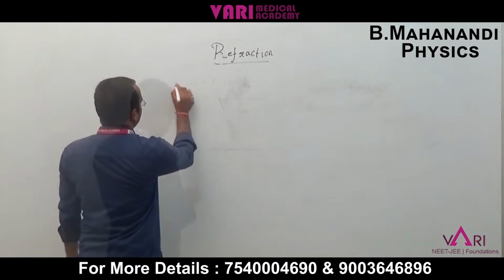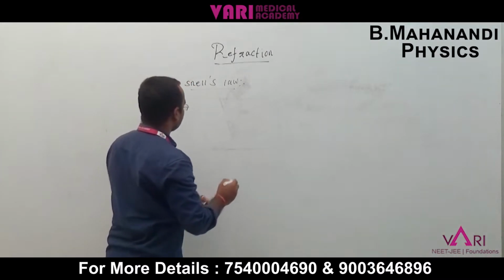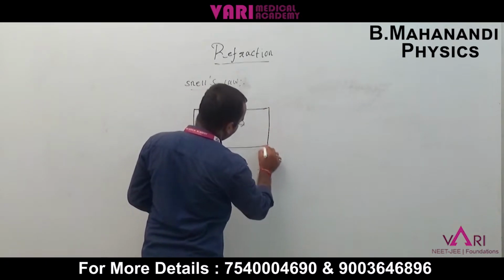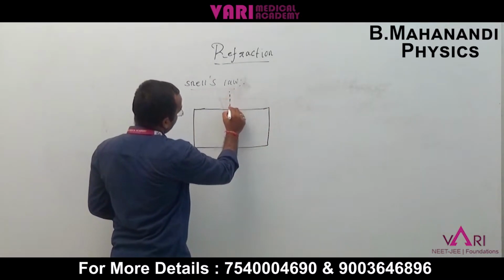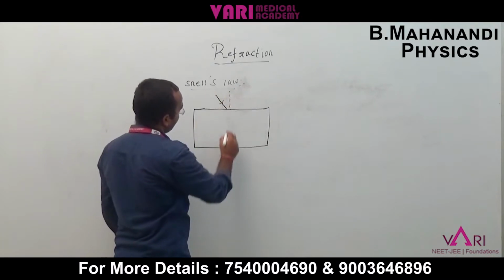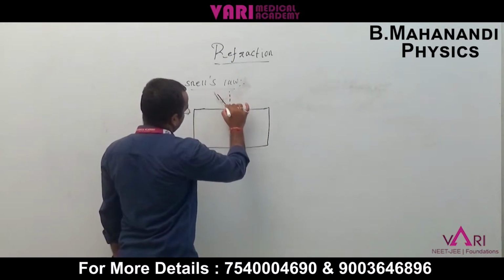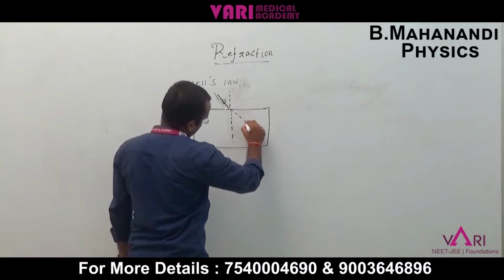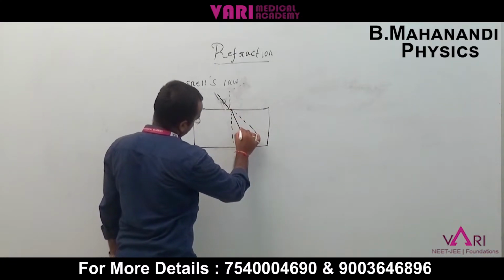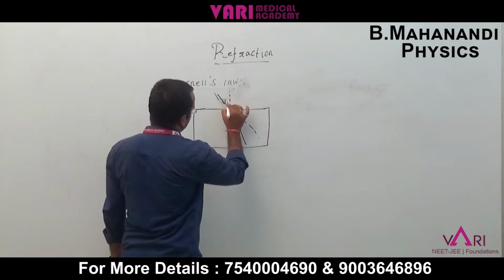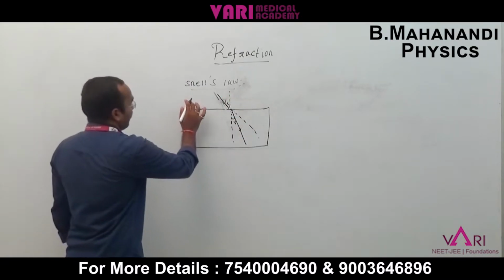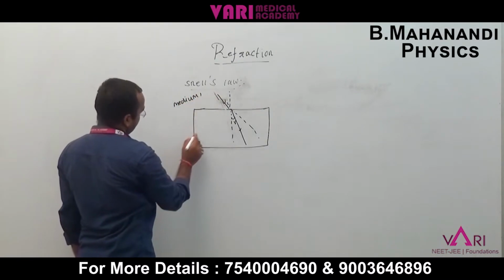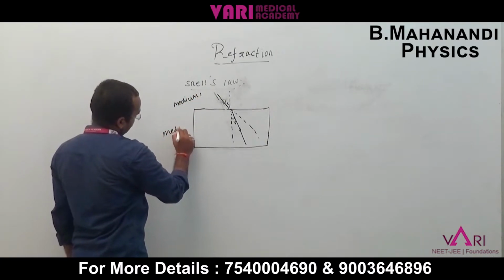What is Snell's law? Snell's law is, if an incident ray falls on one medium and is transferred to another medium, first medium is medium 1, and this glass is medium 2.